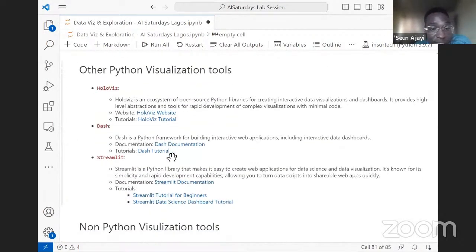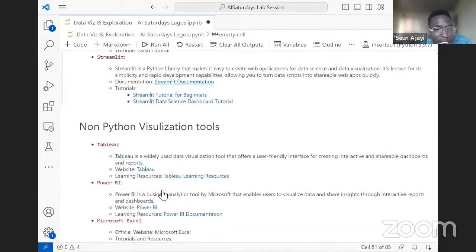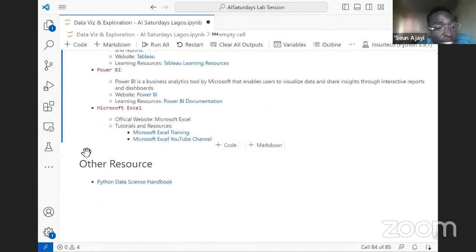So I've included some materials here. Although we are limited to Plotly, Seaborn, Matplotlib, and maybe Pandas, there are also other visualization tools within Python, like HoloViz, which has a lot of libraries even within it. We have Panel and others; you can go and check it out. We can check Dash, which is used for interactive web dashboards, and Streamlit. These are Python libraries too. For non-Python tools, we can use Tableau, which is used for dashboards, Power BI, and even Microsoft Excel is useful for data visualization.